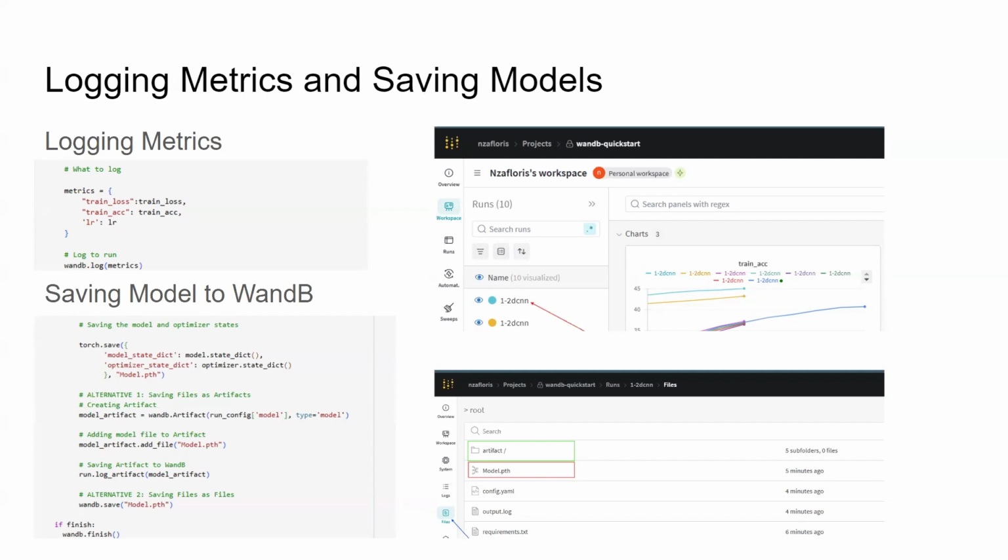If you go to your projects in WandB, you can see and open your runs, and then you head down to files. You can see the artifact and model.pth, which are the ones that we just saved using the script.